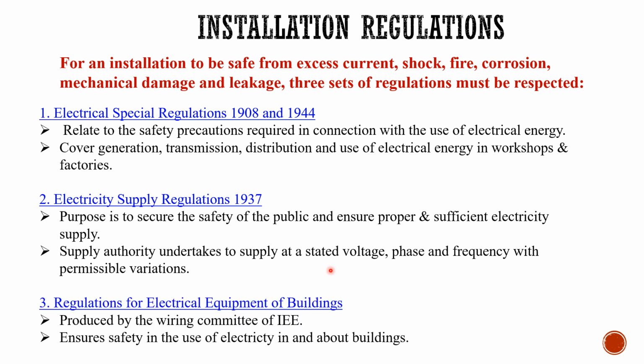And the third one is the Regulations for Electrical Equipment of Buildings. This one is basically about wiring and installation, and it's to ensure safety in the use of electricity in and about the building. This one is produced by the wiring committee, and this is where we are mostly interested. For instance, the neutral, the red, the black, depending on the convention, they are covered under this.